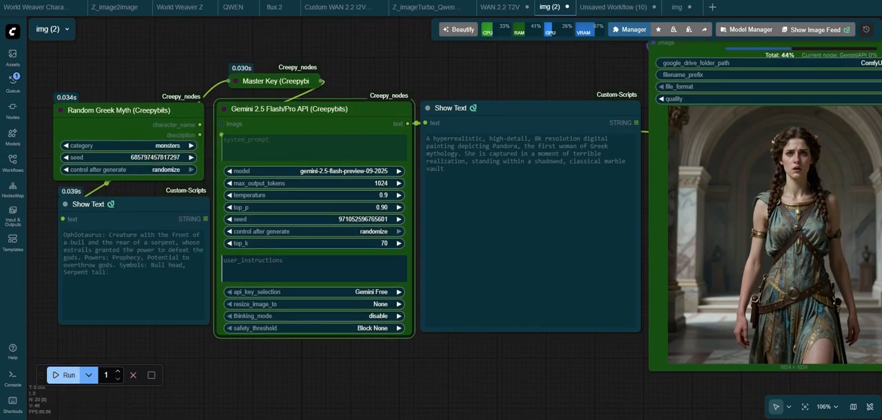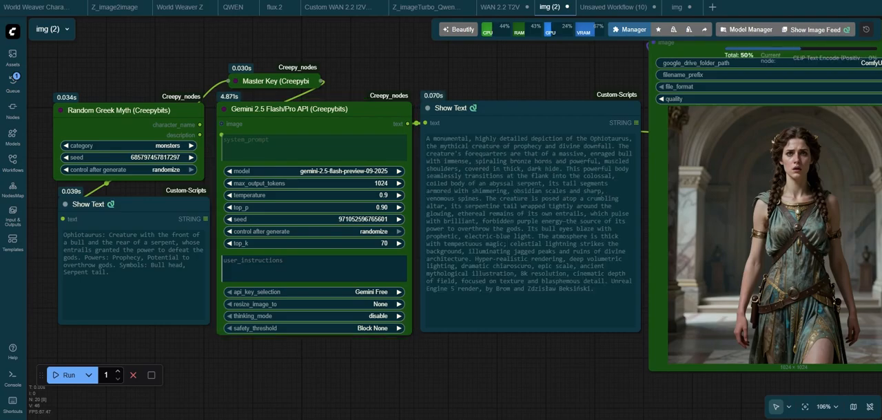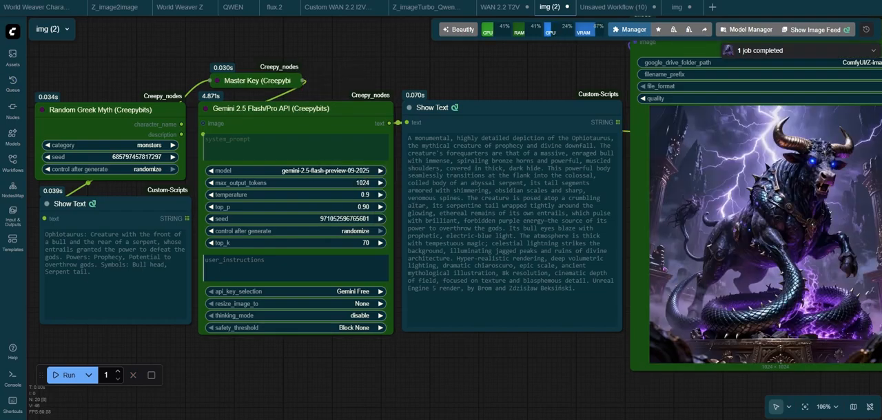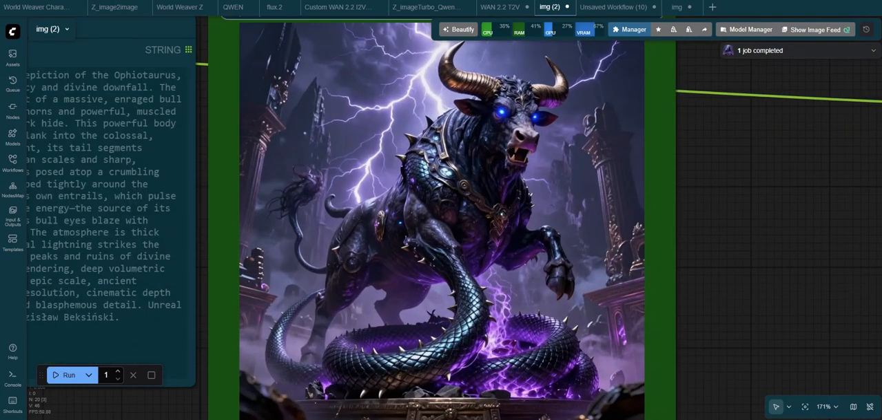Let's try monsters. I have no idea what this is, and much less how to pronounce it. But let's give it a shot and see what we get. Alright, so here we got the serpent bull thing. The anatomy is a bit flawed, as it happens every now and then with AI. But overall, I think it's a cool image.